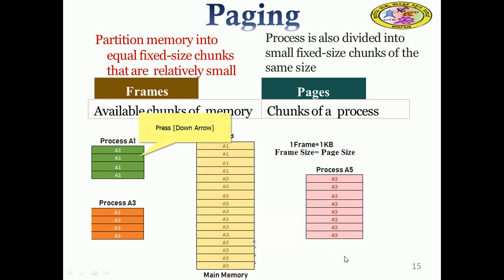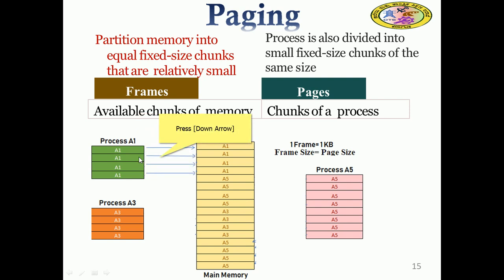Now coming to the memory, we have a 16 kilobyte main memory. This we can call frames, and here we have pages, right? Pages are the process divided into small equal size, and frames are the partition of the memory into fixed small size. Now we can relate pages and frames. Process A1 has 4 pages, which will be occupied into main memory.